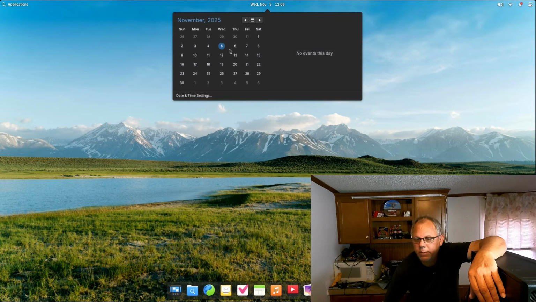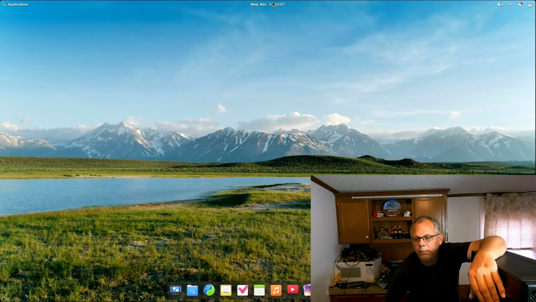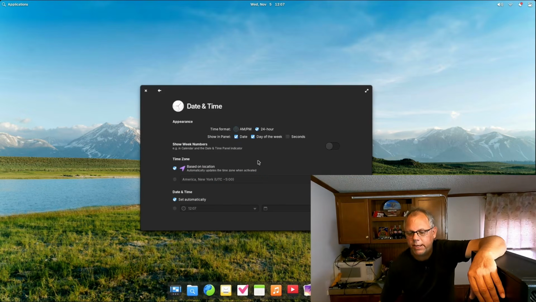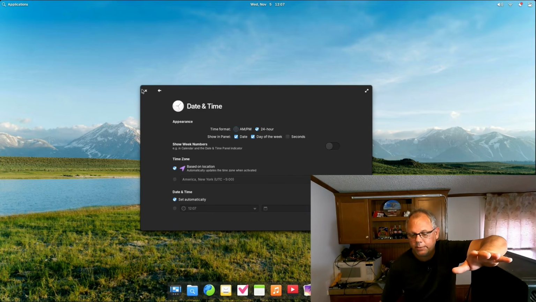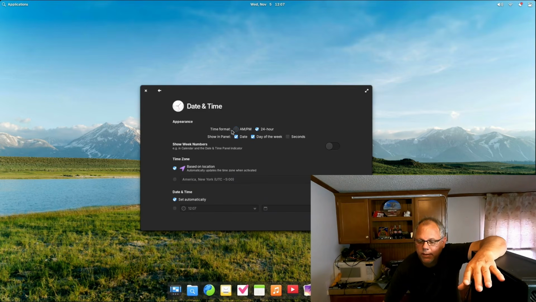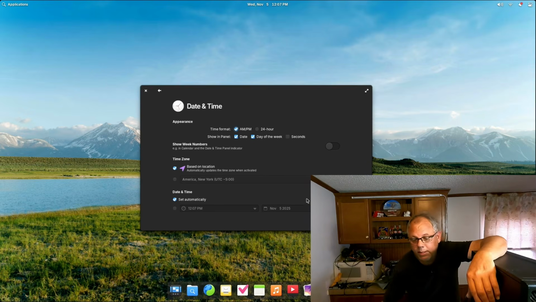So this is just going to be a pretty simple rundown. We would take a look at our settings for date and time here. You can see how that pops up. Everything's nice and clean. It really is. I mean, we're in the dark mode, but everything is nice and clean. We're on a 24-hour clock. One of the things I like to do is switch it over to AM, PM, because that's more standard for what we do. In the US at least, we don't always run on the 24-hour clock. Military does, but civilians, we run on AM, PM in the US. So we're more apt to use the AM, PM. You see, it's 12:07 p.m.